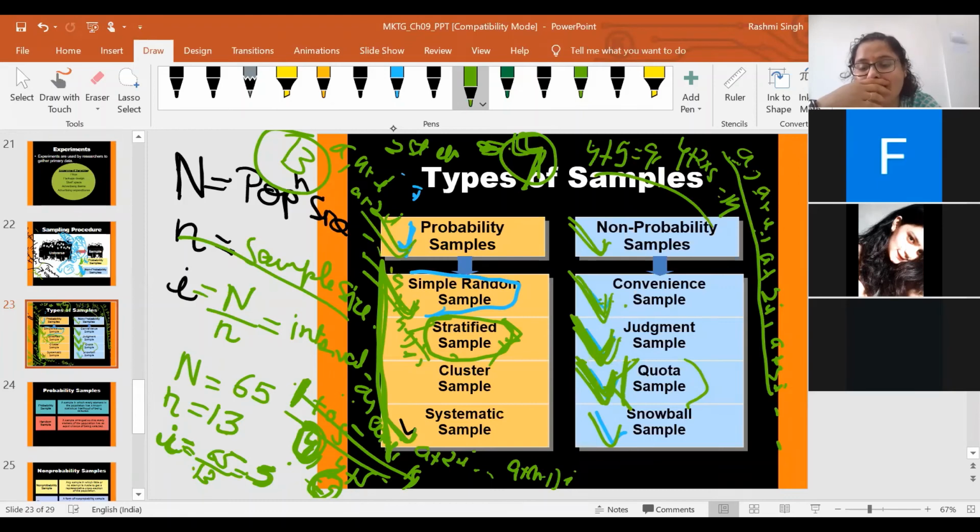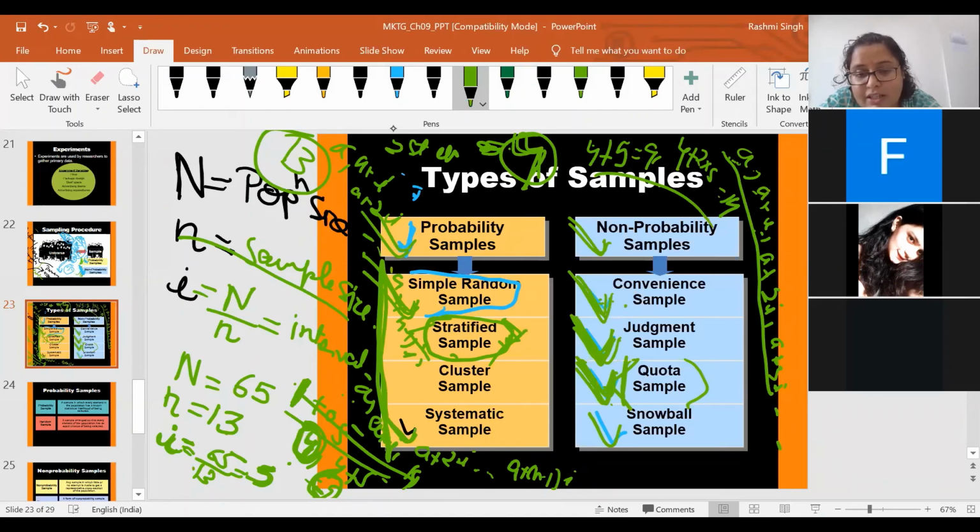identify how easily I can get data. Let's take an example: instead of male and female, suppose I am the researcher teaching principles of marketing in sections A, B, and C. So I'll make different quotas. Section A will be one group, section B one group, section C one group. I make these groups based on my judgment or my convenience. It felt easy to me, and that's why I made this. Then again, based on my judgment or convenience, I will select some students from each section. So this is the basic difference.